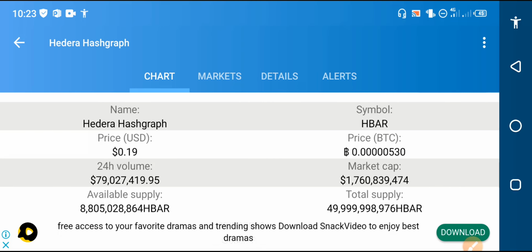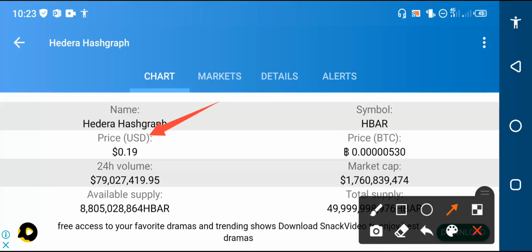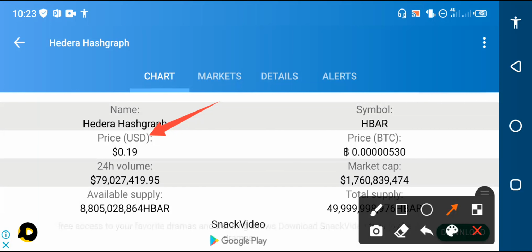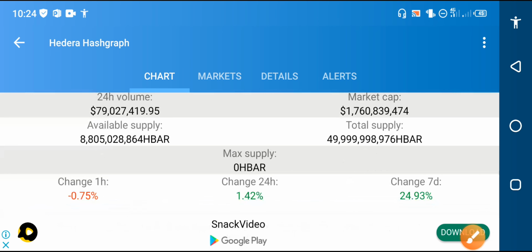Now my friends, the latest price of the Hedera Hashgraph in the market is 0.19 USD. And furthermore my friends, if you want the 24 hours trading volume, total supply, available supply, market cap, every update is present here. But my friends, let me show you the big news.